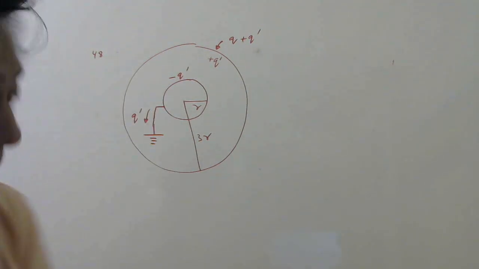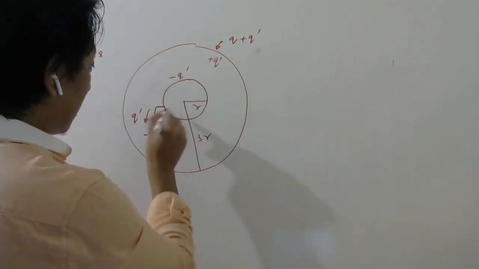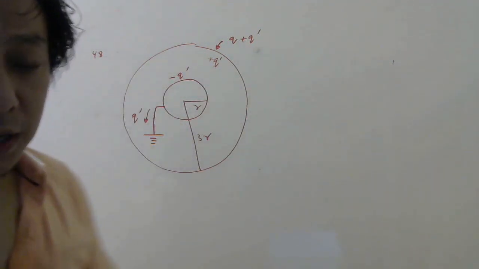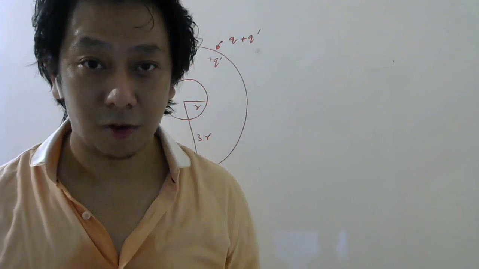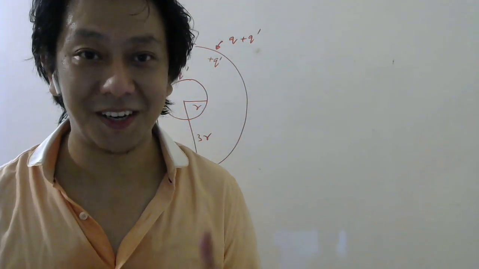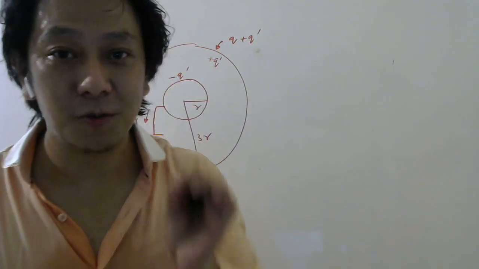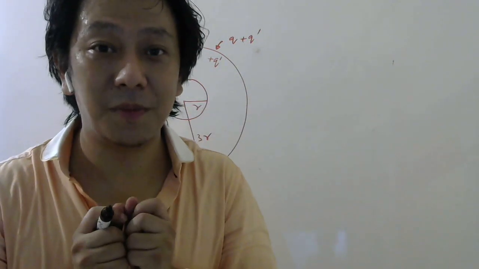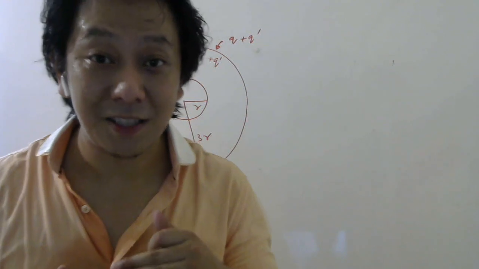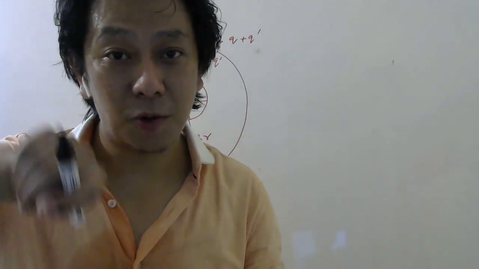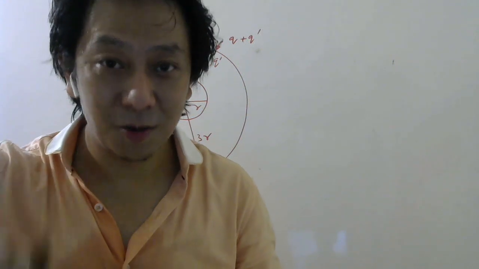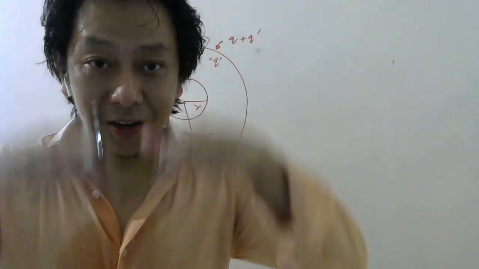Very simple. The inner one is connected to ground, and I told you ground has a huge capacity. It is the biggest conductor on earth. So any charge given to the earth or taken from the earth will not change its potential by a large amount. It is like sea level. If you put 1 cup of water in the sea, or take 1 cup of water, the level of the sea doesn't change.